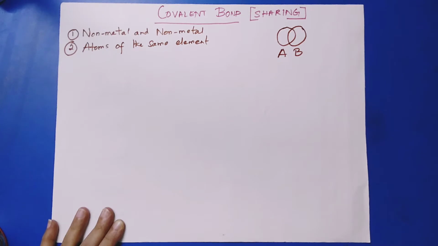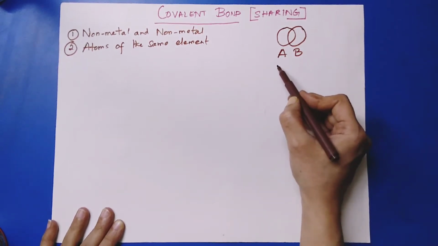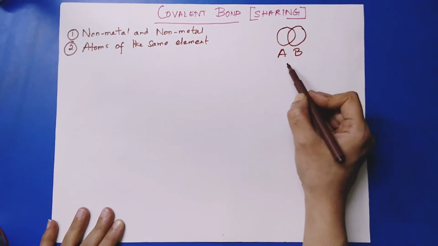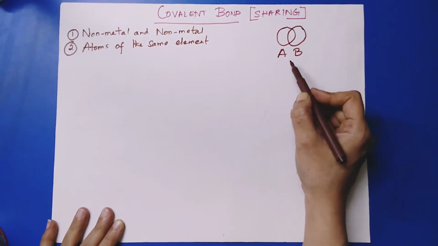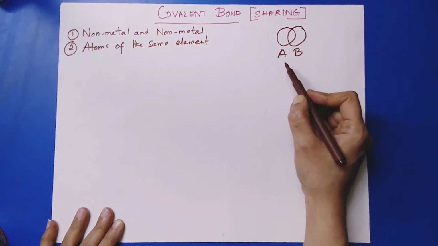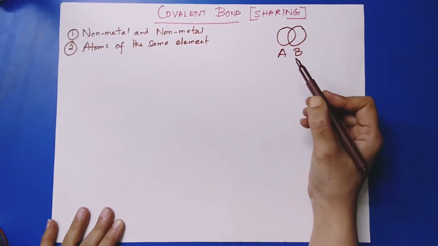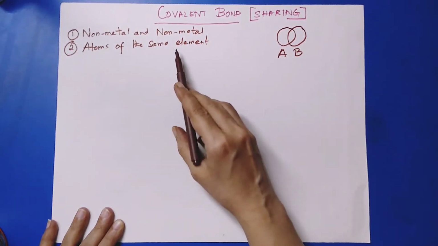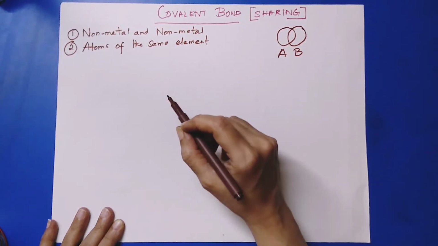Now, under what circumstances does this covalent bond happen? Here we saw A shares its electrons with B and B shares its electrons with A. So what does this exactly imply? Both A and B need electrons to attain stability. Now immediately we will know which one requires electrons to attain stability. It is the non-metal. So when a non-metal combines with another non-metal, then the chemical bond formed between them is definitely a covalent bond.